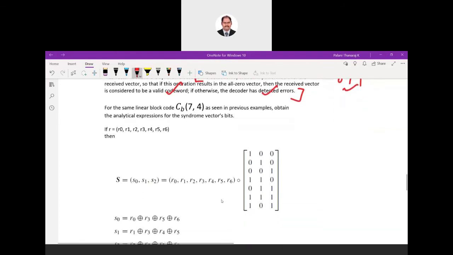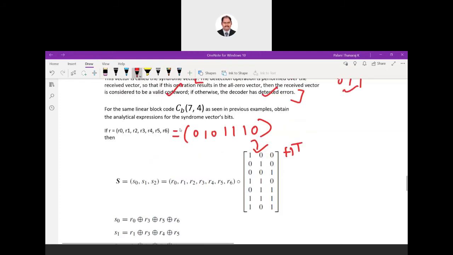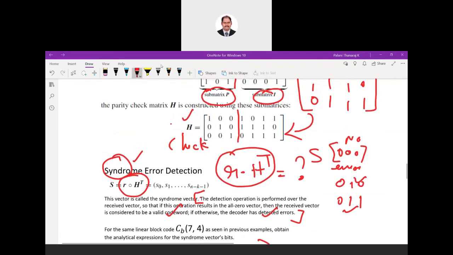So this is one example. Anyway, we'll take a problem and we can do it. Suppose we are getting received data, I'm taking randomly, 0101110. This is 7 bits. So this is our received data. I don't know whether it's correct or not. How to find out? Just multiply with H transpose. This is H transpose, not H. You can see here what H is. So this is our H. This you have to transpose.